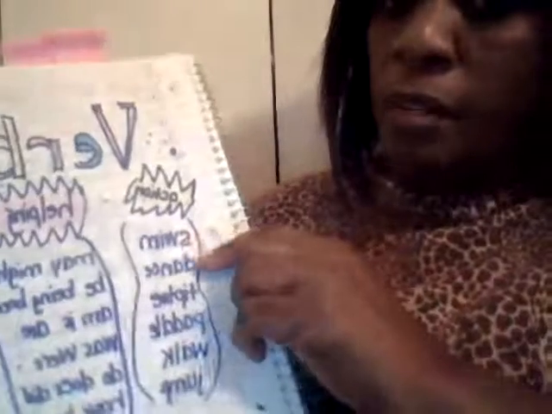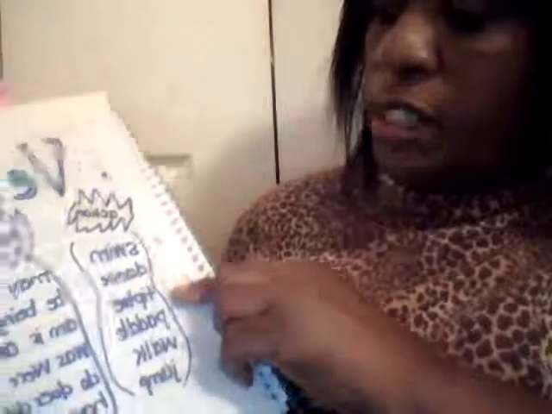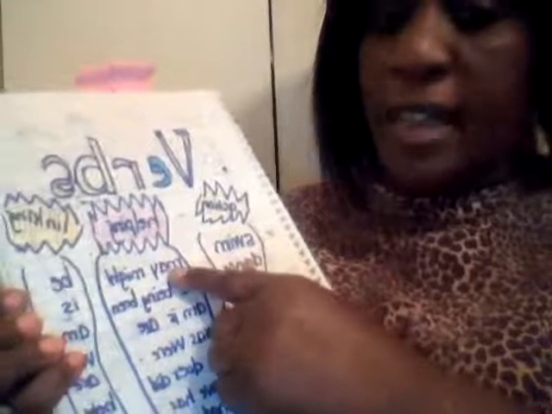Okay, and remember, a verb can be an action verb. In the case of an action verb, it's anything that you can do. You can swim, you can dance, you can tiptoe, you can paddle, you can walk, and you can jump. Helping verbs are part of verb phrases. They assist action verbs.